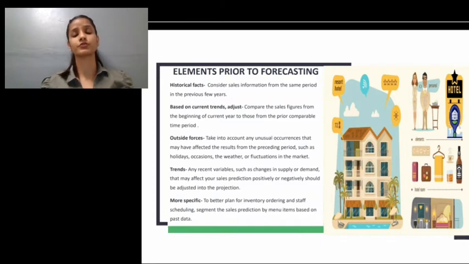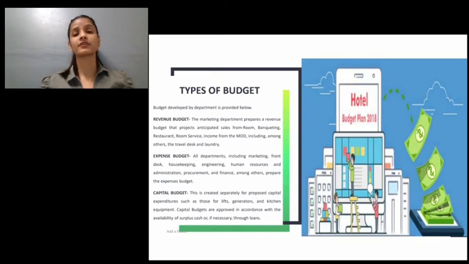Think about outside forces, taking into account unusual occurrences like holidays, events, weather, and fluctuations in the market. Think about the trends. Any recent variables such as changes in supply or demand may affect our sales prediction positively or negatively. Be more specific to better plan for inventory ordering and staff scheduling. Segment the sales predictions by menu item based on the past data. Now there are some types of budget which will be further discussed by my other groupmate.